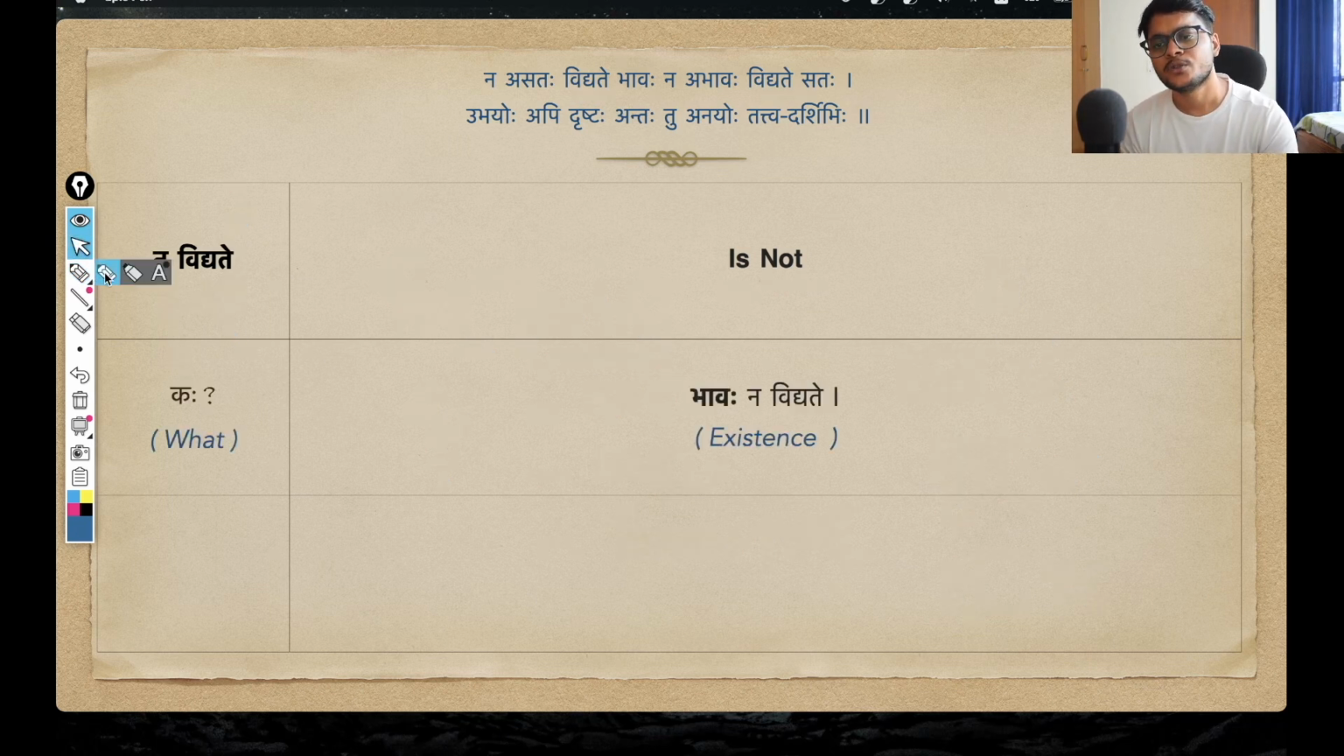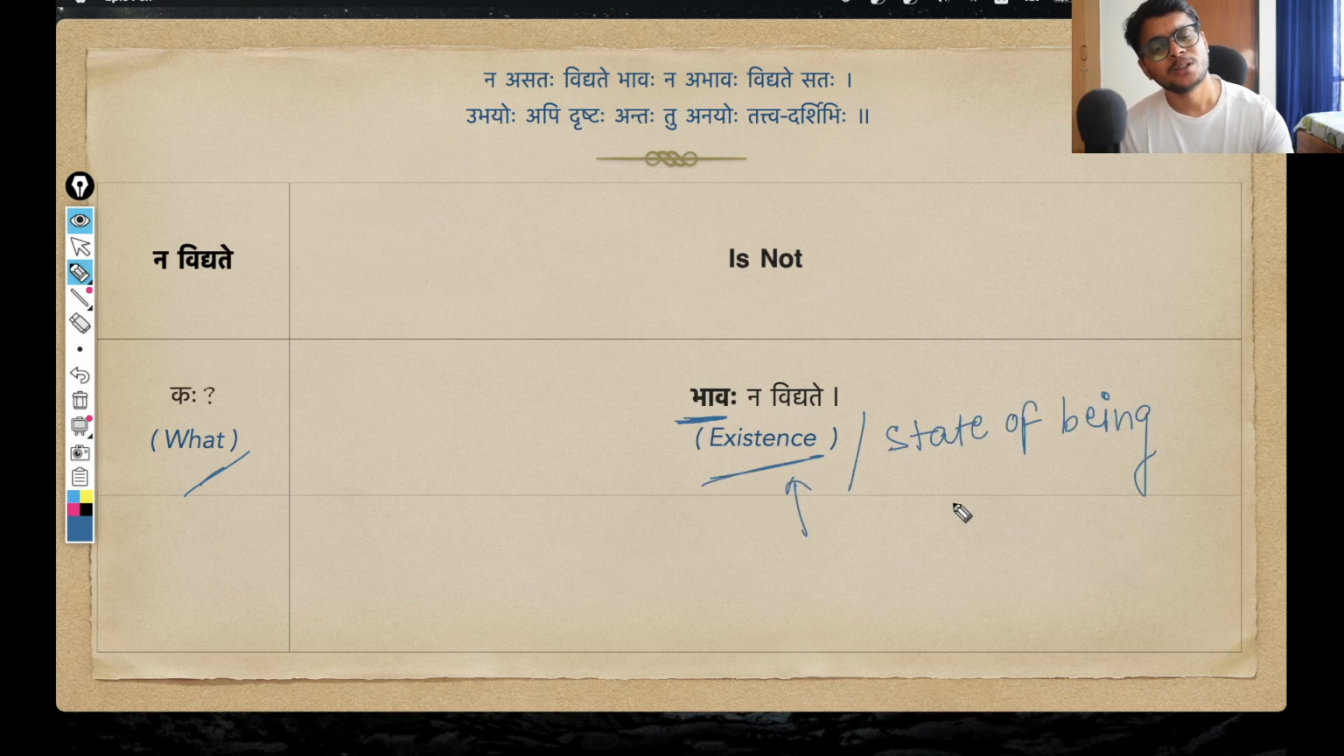And now the obvious question will be, kaha na vidyate? That what is it that is not? And the response is, bhavaha na vidyate. And bhavaha simply means existence, or you can think of it as state of being. Okay, in that sense. And now see, that is the beauty of Sanskrit, because all the verb roots that we saw, that as dhatu also means to be.